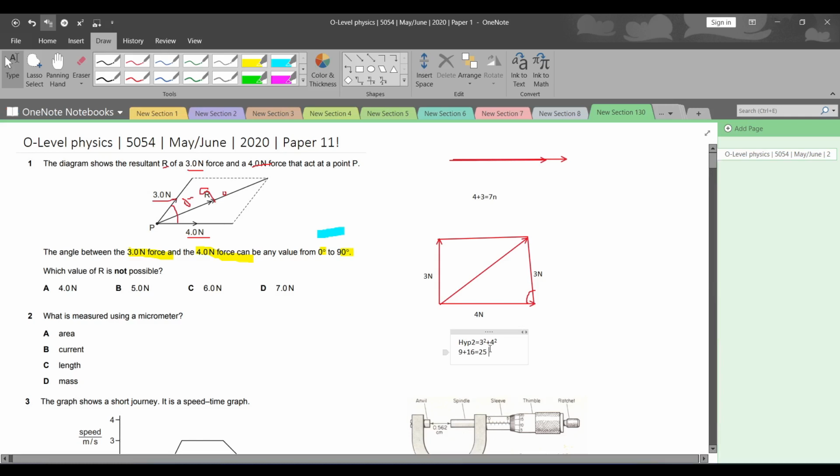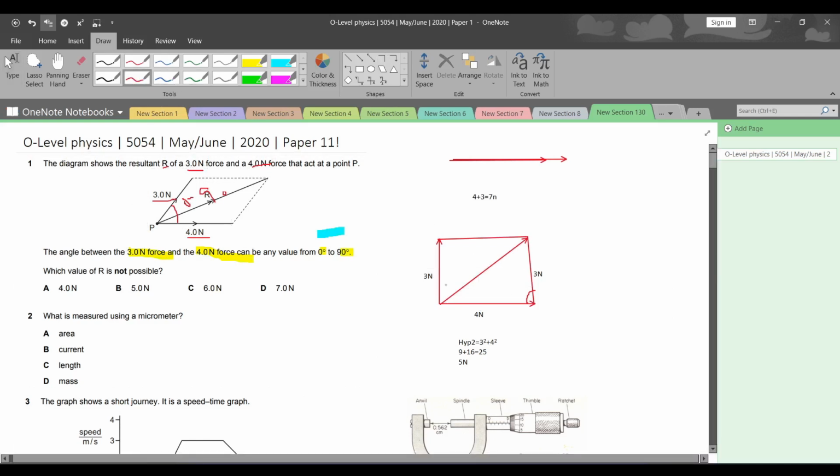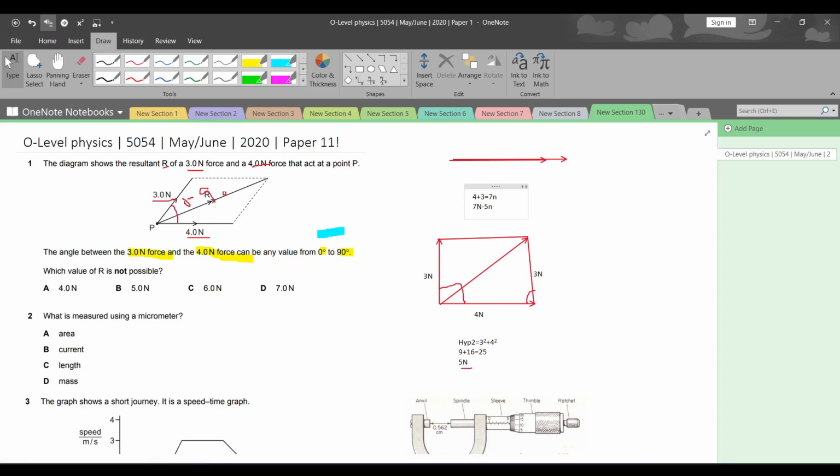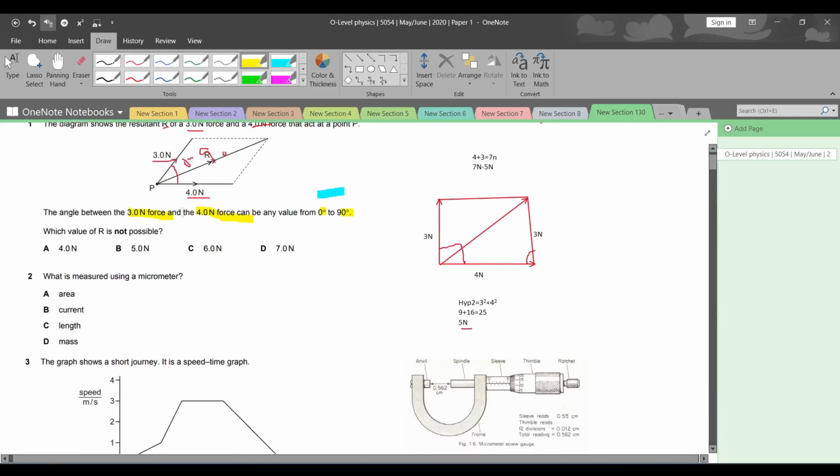लेकिन अभी हमने 25 का क्या करना है? अंडर रूट लेना है. 25 अंडर रूट होता है 25 का, that is 5. 5 newtons will be the force when the angle is 90 between them. When the angle is 90, the force which will be calculated will be 5 newtons. So जो हमारे पास maximum force था that was 7 newtons और जो हमारे पास minimum force है that is 5 newtons. तो 5 से 7 के बीच में जो भी वैल्यूज आएंगी that would be correct. और जो उसके बाहर होंगी या जो उससे ऊपर होंगी या जो उससे नीचे होंगी, those values will be incorrect.